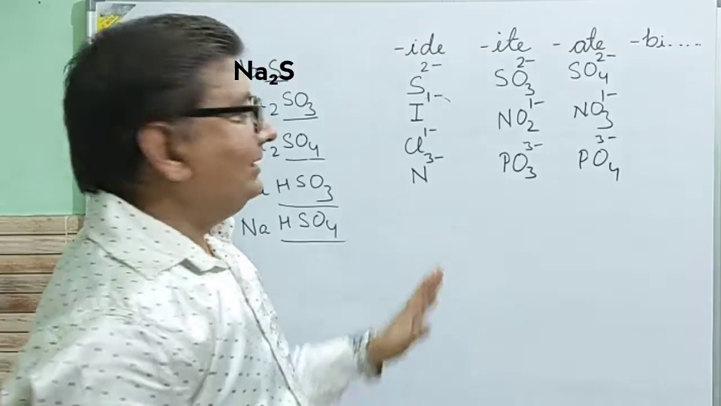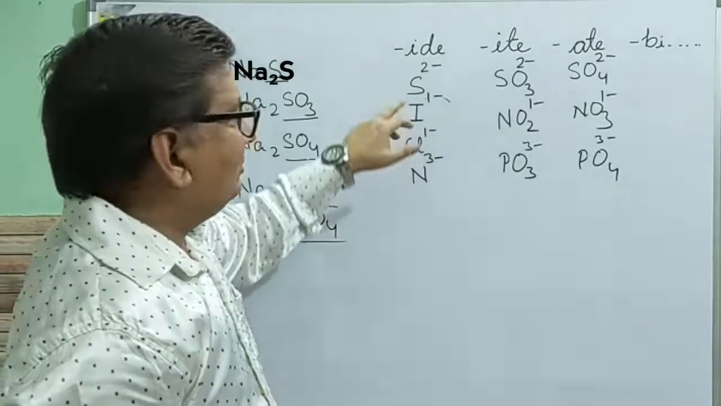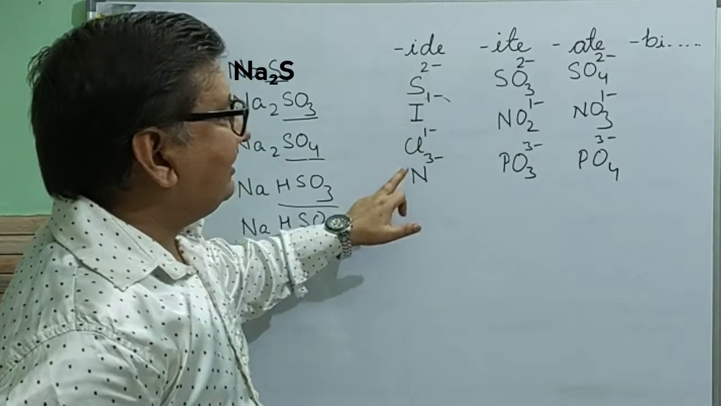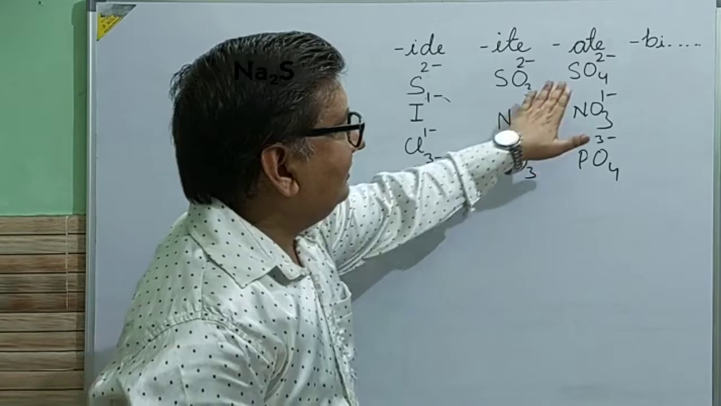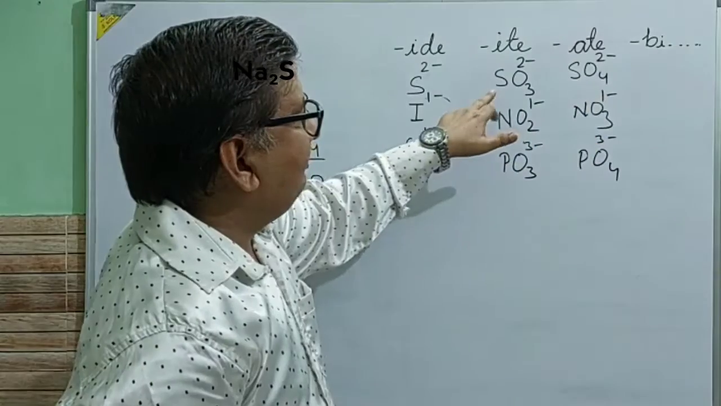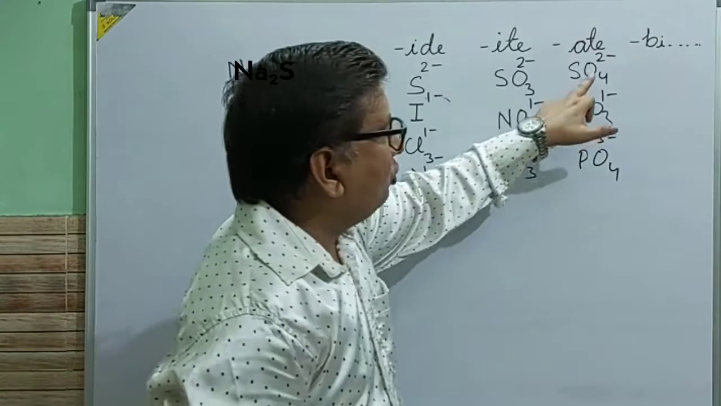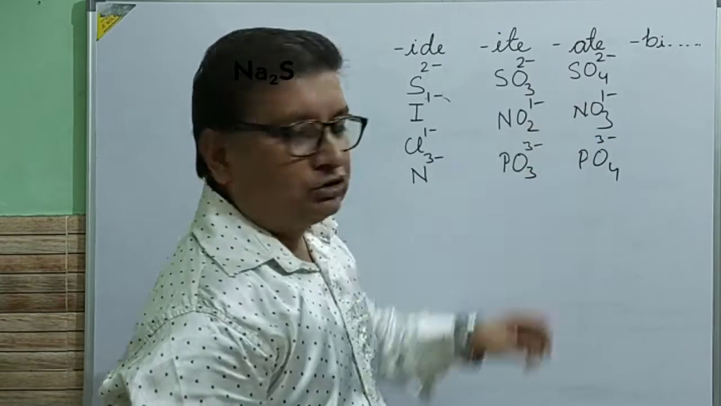So I have told you one thing, that when there is no oxygen with negative radicals, we add IDE at the last, like sulfide, iodide, chloride, nitride. When they have oxygen, but if oxygen is less than the other radical, then we call it sulfite, nitrite, phosphite. But when they have more oxygen, then we call them sulfate, nitrate, phosphate.